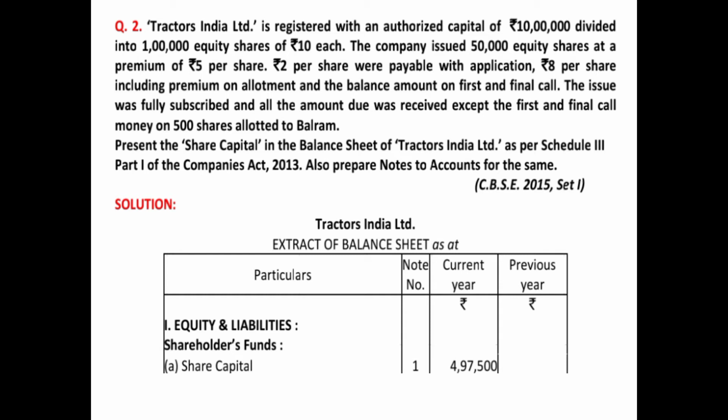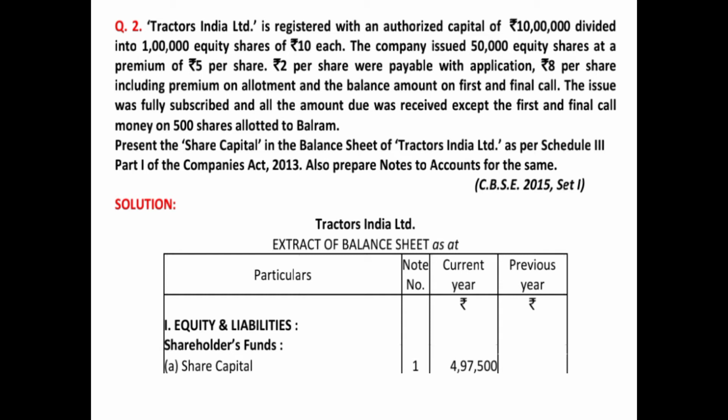and the question says, Tractors India Limited is registered with an authorized capital of rupees 10 lakh divided into 1 lakh equity shares of 10 each. So that means the authorized capital of the company, Tractors India Limited, is 1 lakh equity shares of face value 10 each. That means the total amount of authorized capital is rupees 10 lakh.